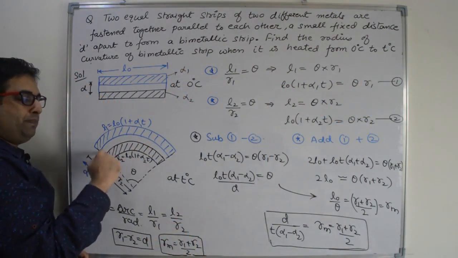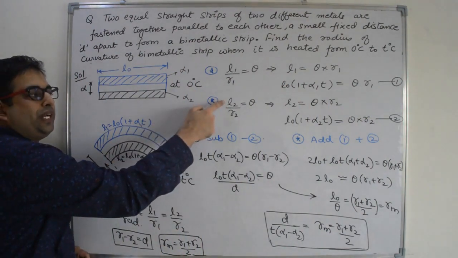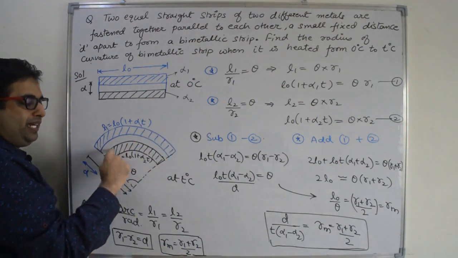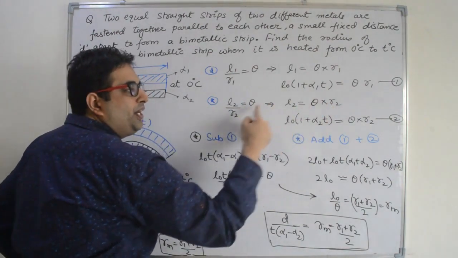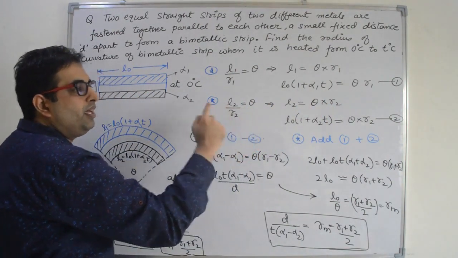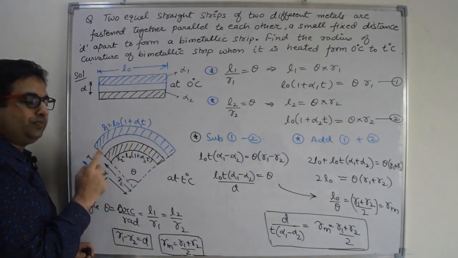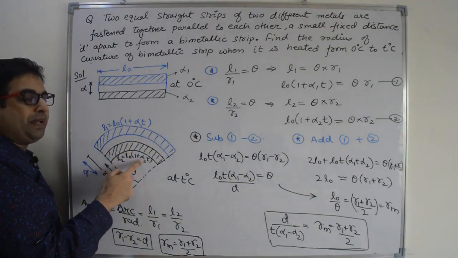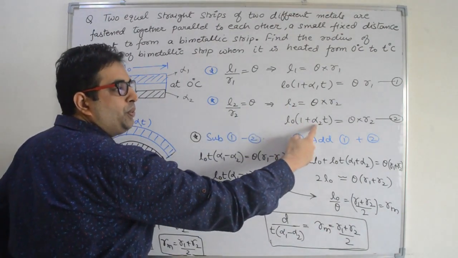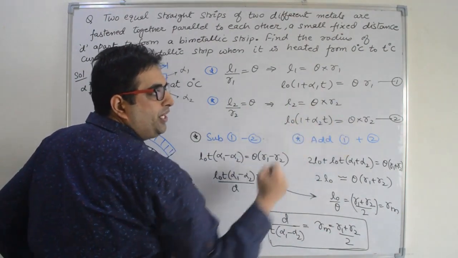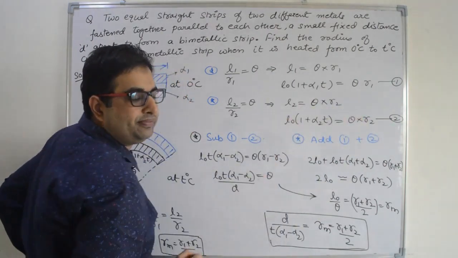For the second strip, theta is equal to L2 divided by R2. What is L2? L2 is theta into R2 according to this equation. Now put the value of L2. L2 is L0 into 1 plus alpha 2 into T, that is equal to theta into R2. That is our second equation.